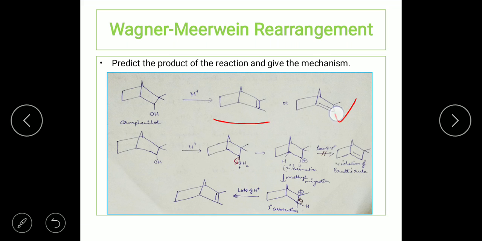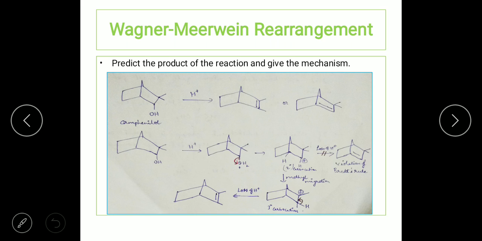This, as I told, doesn't follow Bredt's rule. It is a violation of Bredt's rule because here you can see that at the bridgehead carbon there is a double bond, and hence this product is not going to be formed. By looking at this reaction, you can make out which is going to be the product, but you just cannot write down the answer like that, because it is going to carry 2, 3 or 4 marks, whatever it is. All answers in chemistry expect a mechanism, so you have to write the mechanism for this.